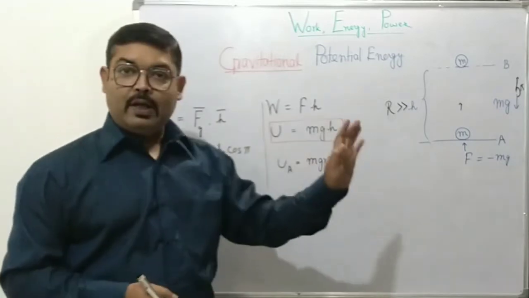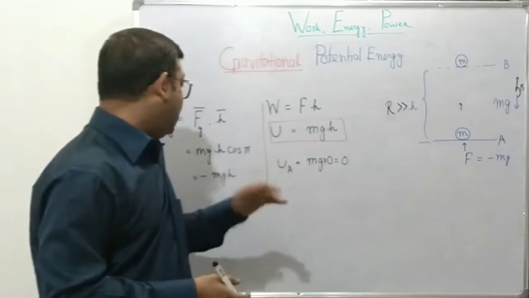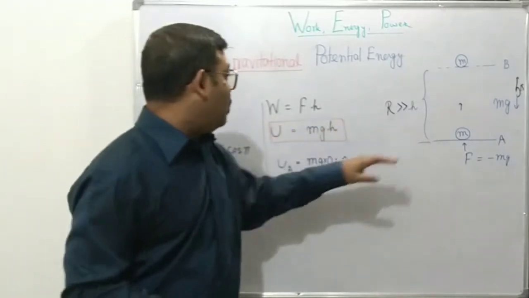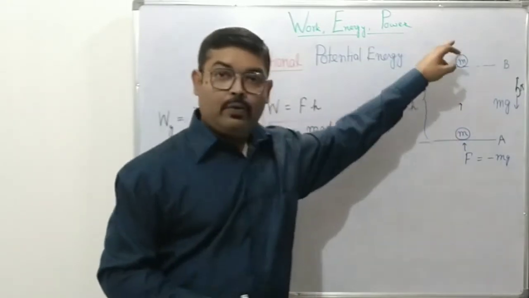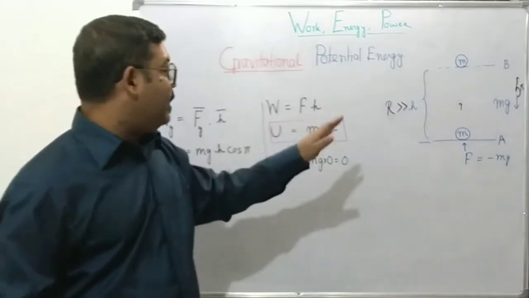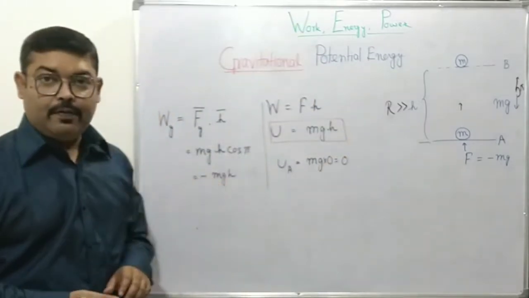That is quite similar to the case of work done by friction. The object was moving in a direction, friction was acting in the opposite direction, so the work done by friction is negative, or in other words, work is done against the friction. Here also this work of moving the object from ground level to this higher level of B is done against the gravity, and that's why work done by the gravity or force of gravity is negative.